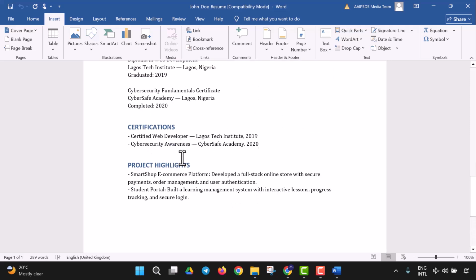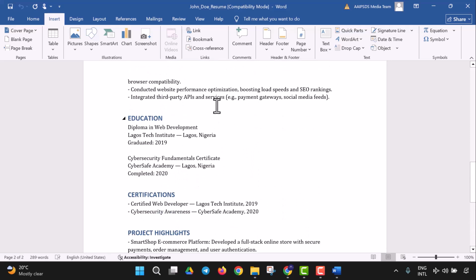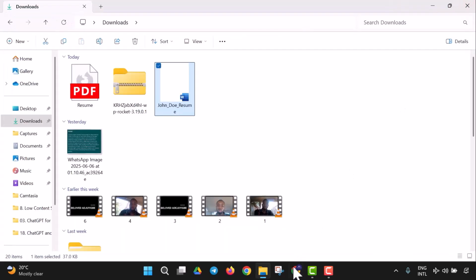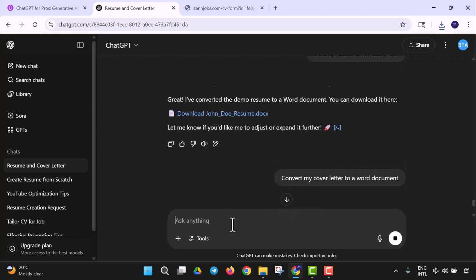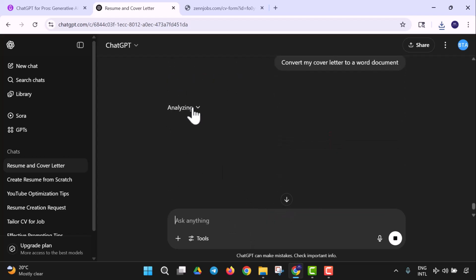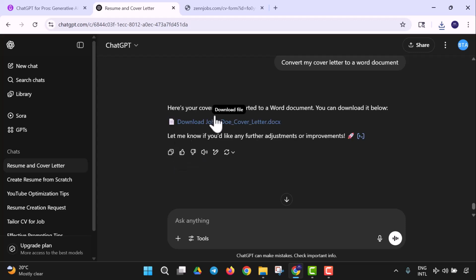So this alone passes for a resume. Then you could go on to convert your cover letter to a Word document as well. So you could say convert my cover letter to a Word document. So I'm going to do this as well. Aside from the resume, we're going to convert the cover letter as well, and we're going to have a cover letter in a doc file. So it's as simple as that.